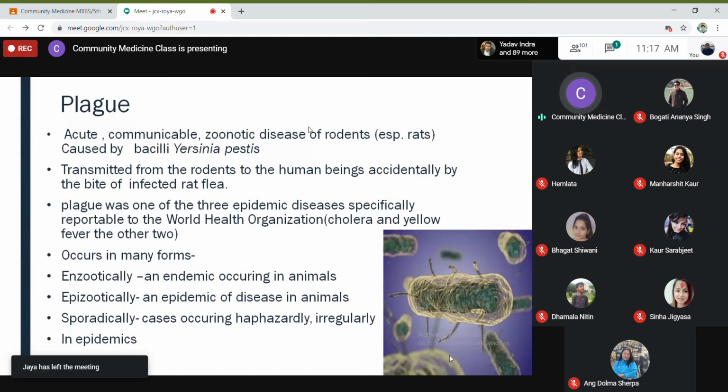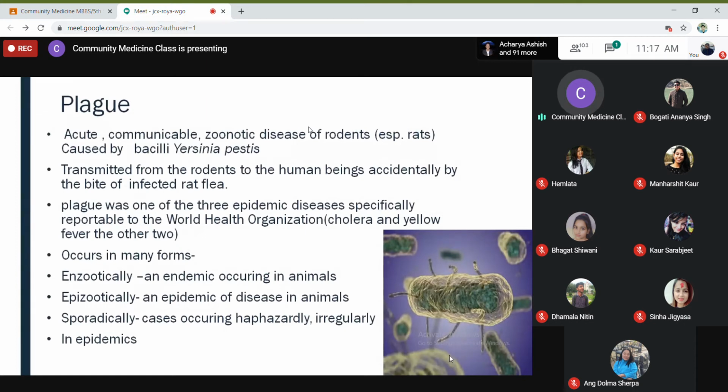So specifically, you have to understand that it's primarily a disease of rodents. Rodents means rats and mice, and rats are the mostly affected animals. Okay, and through rodents, human beings are affected. It is caused by a bacillus called Yersinia pestis. So the bacteria which causes plague is Yersinia pestis, and it affects the rodents.